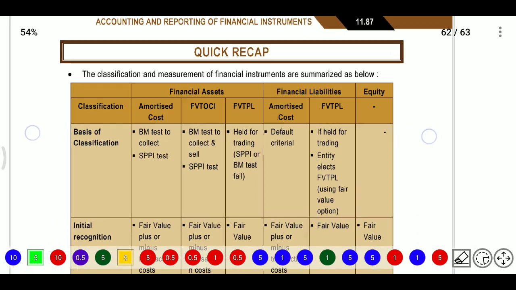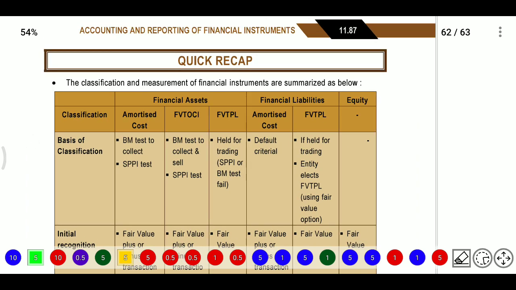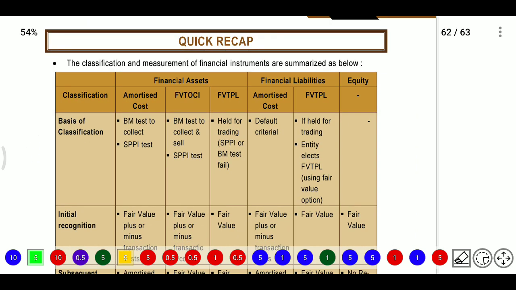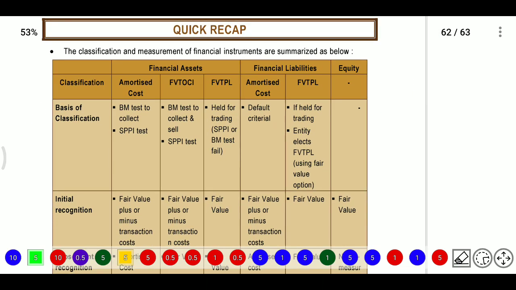So in quick review we have the classification and measurement of financial instruments summarized. We have seen in the first video what financial assets are, what financial liability is, and what equity is. For the basis of classification we need to know about the business model test, whether it is to collect contractual cash flows, and the SPPI test. For FVTOCI we need to see the business model test to collect contractual cash flows and sell also, and the SPPI test also.